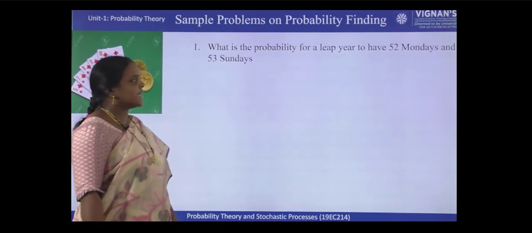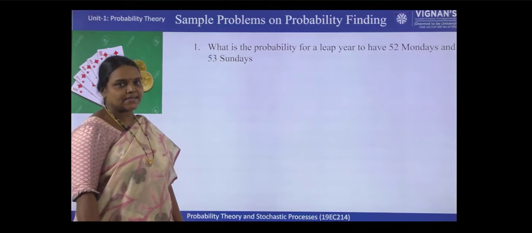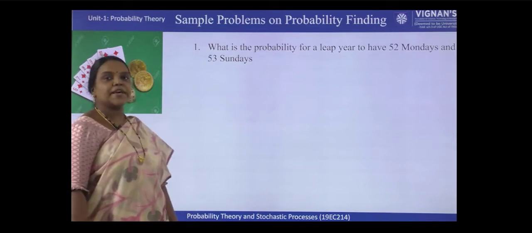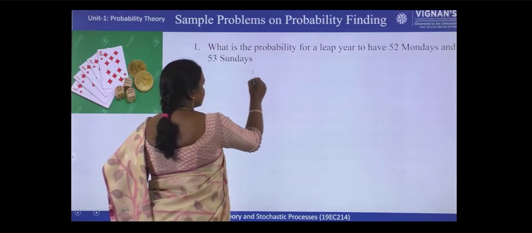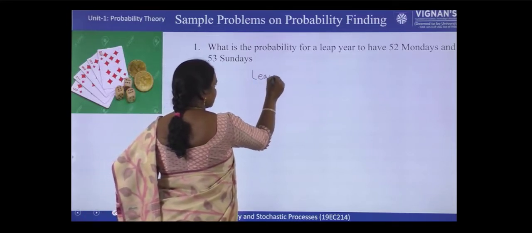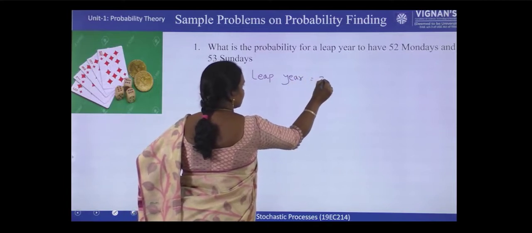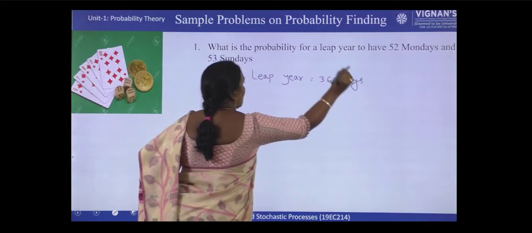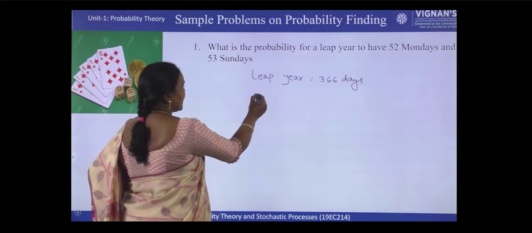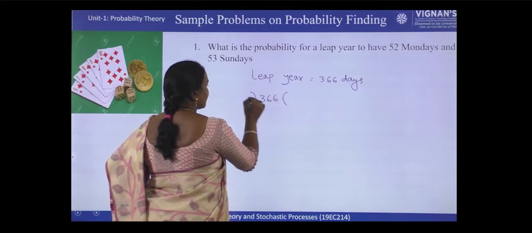The first problem: what is the probability for a leap year to have 52 Mondays and 53 Sundays? Okay, so leap year means how many days? 366 days. So total how many weeks will be there? So divide this 366 with 7.